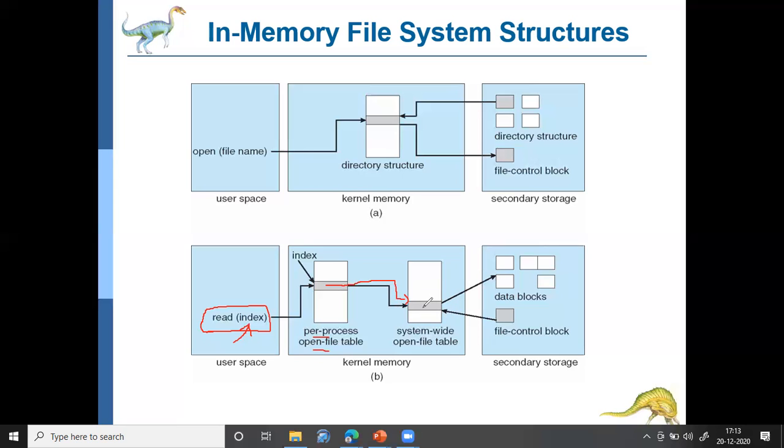The operating system will have the information about the file control block, and using the file control block, it will access the respective data block. If it is not already open, then as usual it will find that particular file, identify the file control block, load it into the system wide open file table, and then access. So this is how the read operation is done.